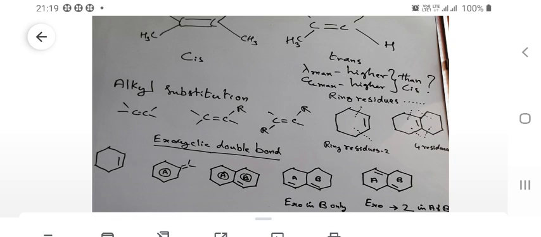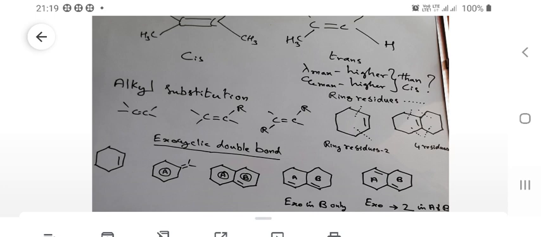What I want to say is, the double bond present in ring B is exocyclic to ring A, not to B. Whereas look at the fourth structure, we have a diene system, A and B. The double bond that is present in A is not exocyclic to ring B, whereas the double bond present in B is exocyclic to A. So the exocyclic double bond is present in ring B only, not in A.